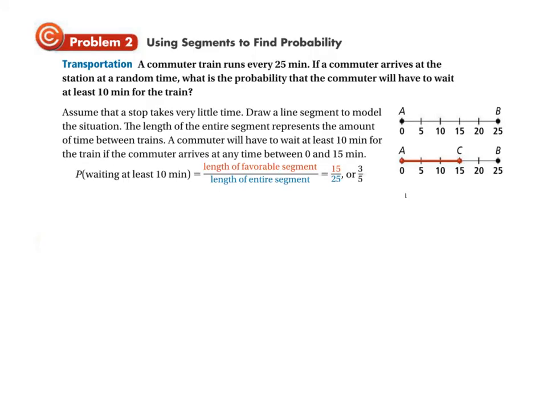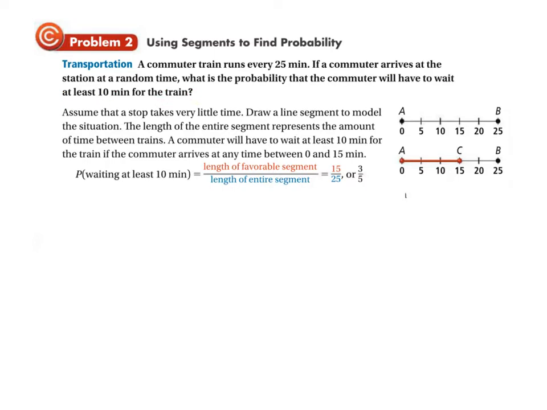This one's kind of cool because it actually involves a type of line called a timeline. So, using segments to find probability. Problem 2, transportation. There's a commuter train that runs every 25 minutes. If a commuter, a person who's going back and forth to work, arrives at the station at a random time, what's the probability that the commuter will have to wait at least 10 minutes for the train?